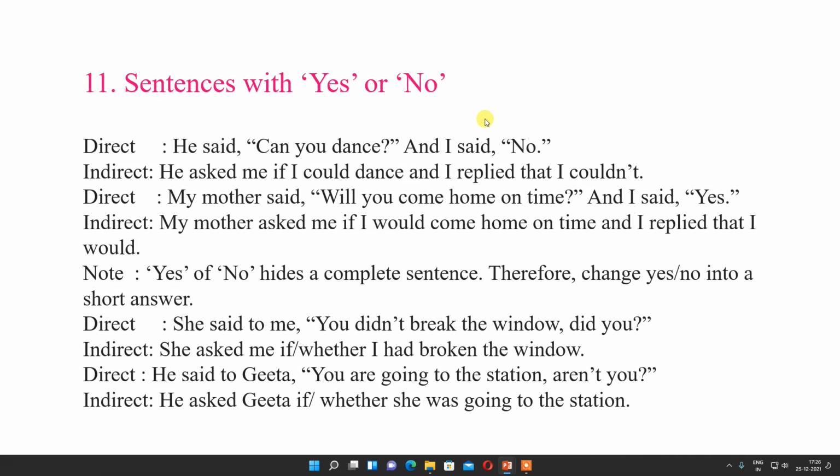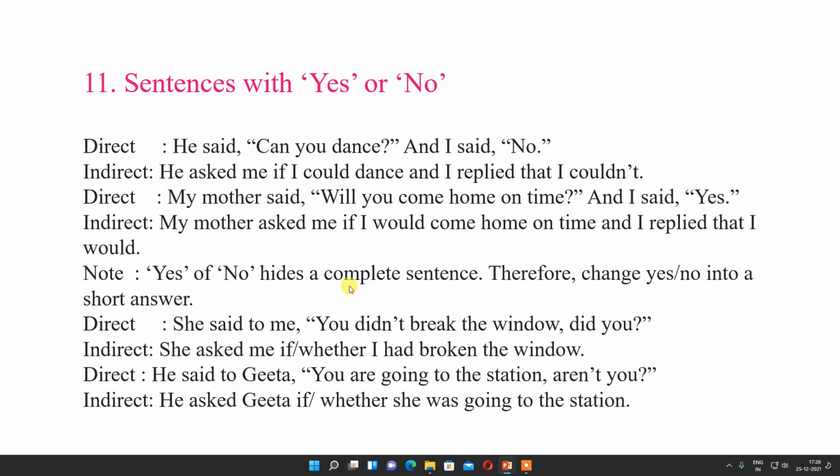Now sentences with yes or no. For example, he said, can you dance? And I said no. He asked me if I could dance and I replied that I couldn't. My mother said, will you come home on time? And I said yes. My mother asked me if I would come home on time and I replied that I would.